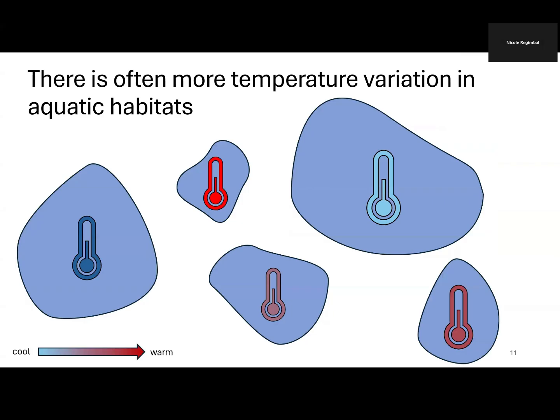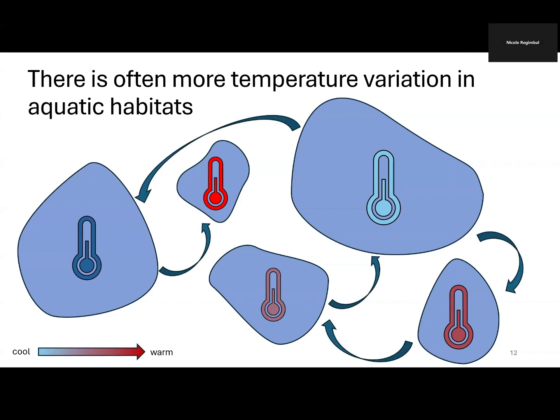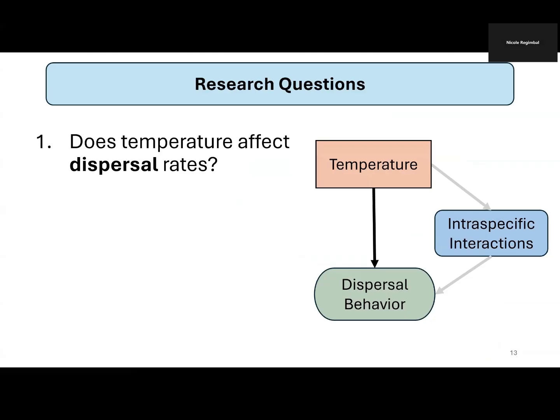So this is a good study system to answer my question, because of that semi-aquatic life history. Again, they're found in these freshwater habitats, but they can disperse between these patches by flying. For example, smaller habitats might heat up more and faster throughout the day than larger habitats. So when dispersal occurs, the backswimmer can be exposed to really different temperature conditions that aren't necessarily related to dispersal distance. There's a lot more unpredictability associated with habitat conditions after dispersing, which can result in a really little change or have a big benefit or consequence.